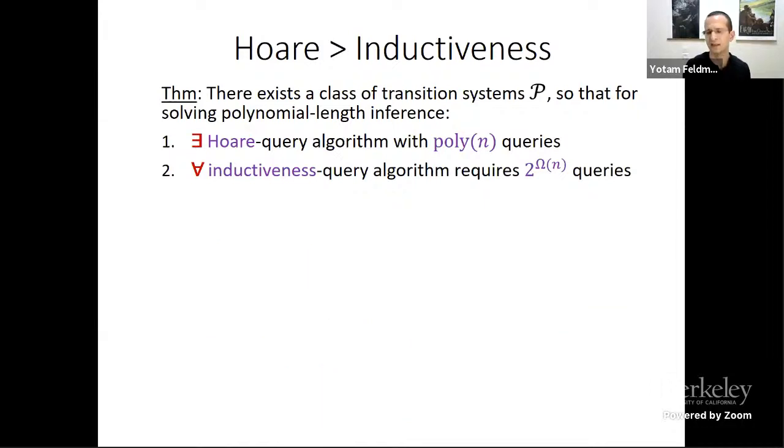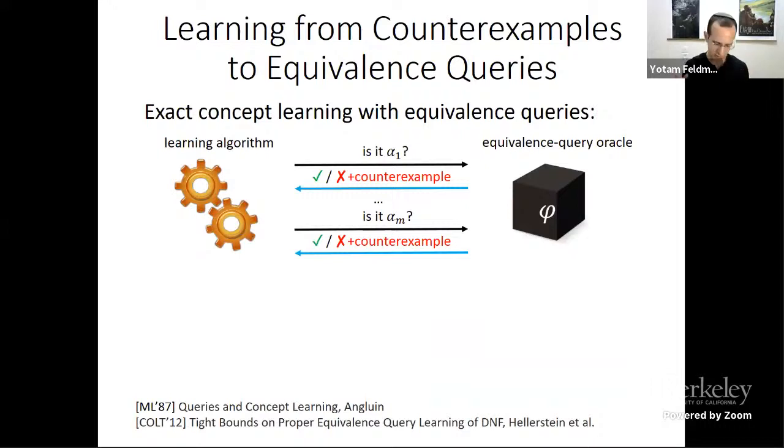Now, I want to highlight the fact that this exponential lower bound is quite unusual in exact concept learning, and it attests to the inherent ambiguity of counterexamples to induction. So let's think for a moment, forget about invariant inference and think about classification, through a series of equivalence queries without membership queries.